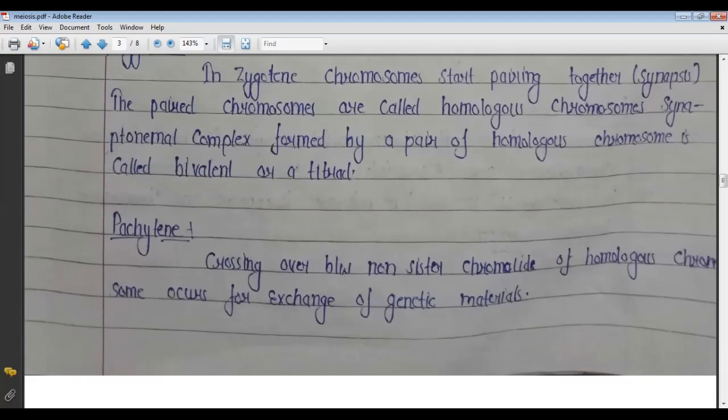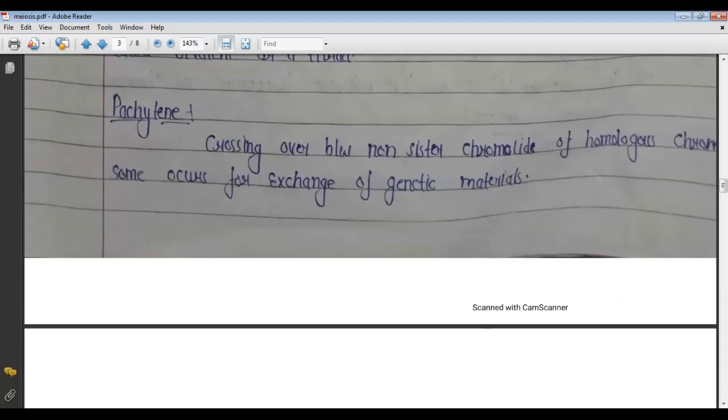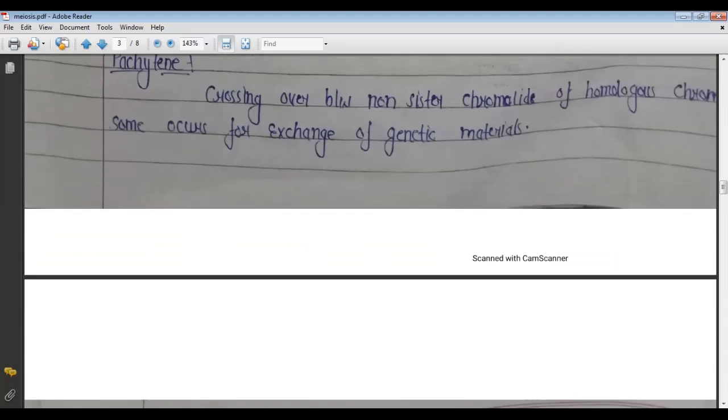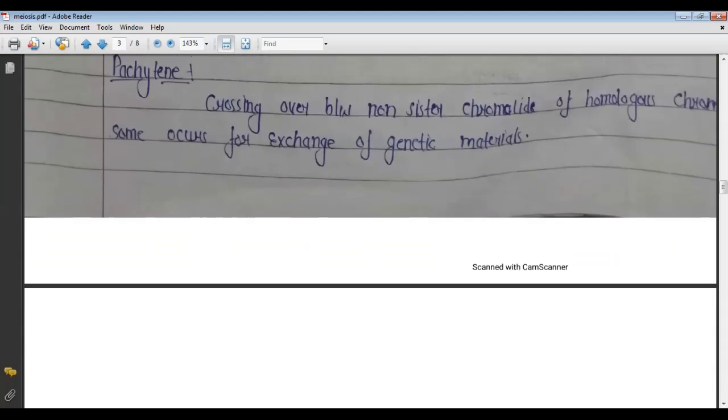Next is the pachytene. In this stage there is crossing over between the non-sister chromatids of homologous chromosomes, to exchange genetic material. Here there is the formation of sister chromatids and non-sister chromatids also. The crossing over between non-sister chromatids means one from the father and one from the mother. So these are called non-sister chromatids. Here the crossing over takes place, and it means the exchange of genetic material.